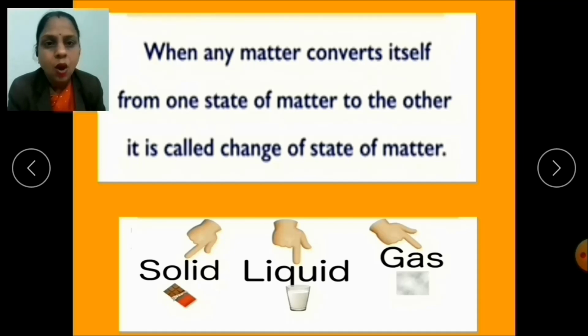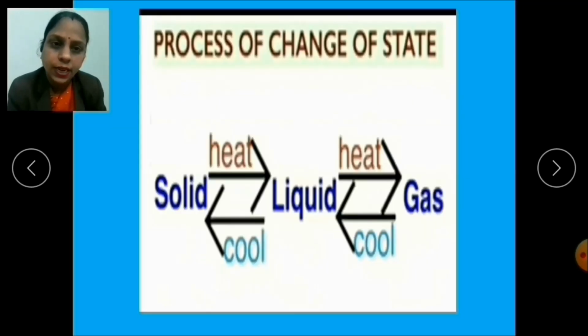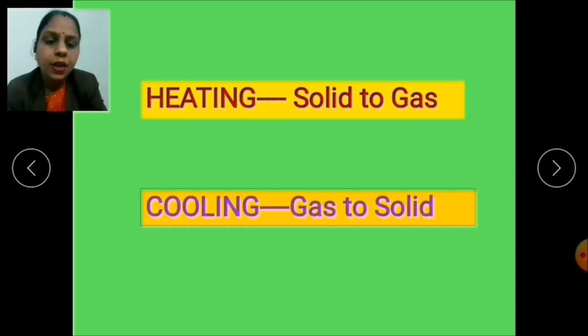But children, the process of the change of state is, when we heat a solid, it changes into a liquid. And when the liquid is further heated, it changes into a gas. But opposite to that, gases change into liquid and liquid further changes into solid on cooling. That means matter changes its state either by heating or by cooling.